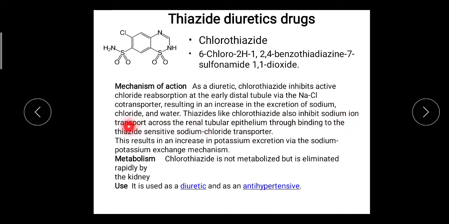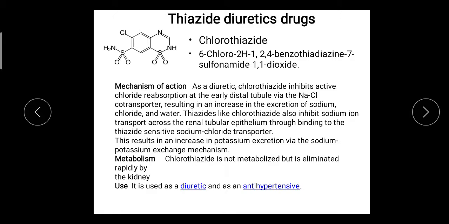As I have said earlier, the reabsorption of sodium across the renal tubular epithelium is inhibited through binding to the thiazide-sensitive sodium chloride transporter, and because of that blocking, the sodium chloride and water get excreted, increasing the volume of renal tubular fluid because of retention of sodium chloride and water inside it.